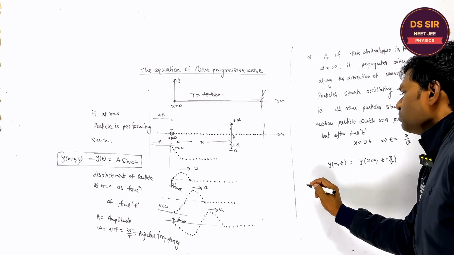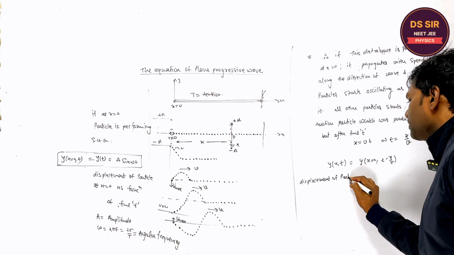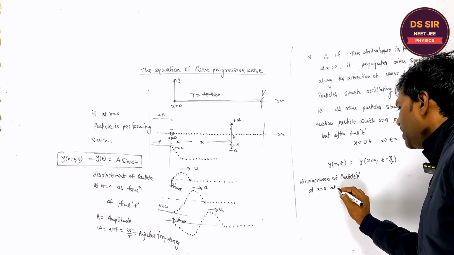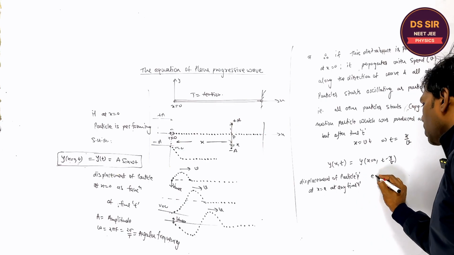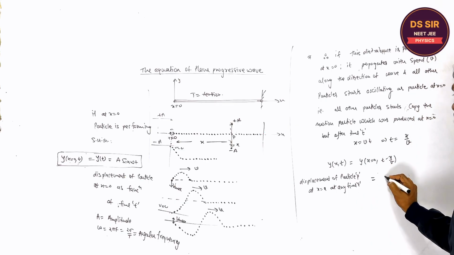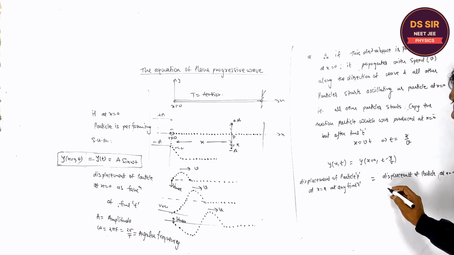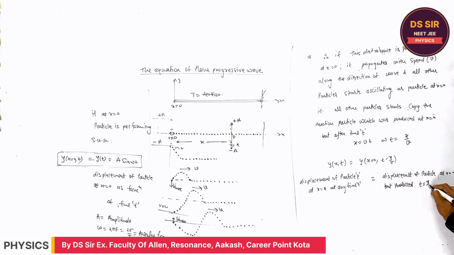I'm writing: displacement of particle P at x at any time t is equal to the displacement of the particle present at x equal to 0, but produced time x upon v before. Is it clear or not?